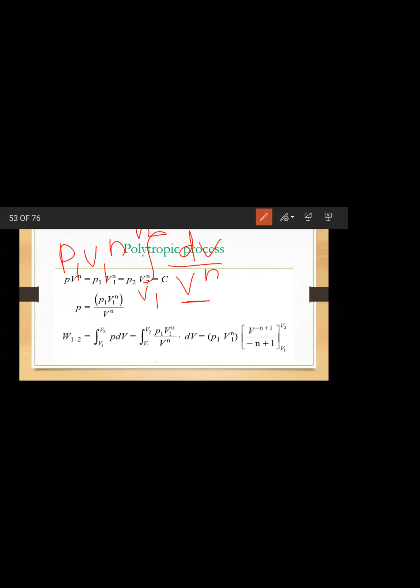Again, what is the integral of dV by V power n? How can you write the integral of V power minus n with dV?